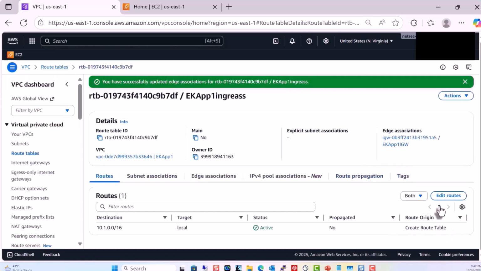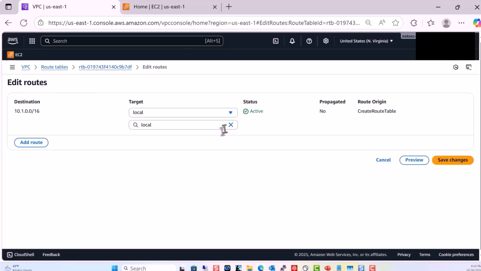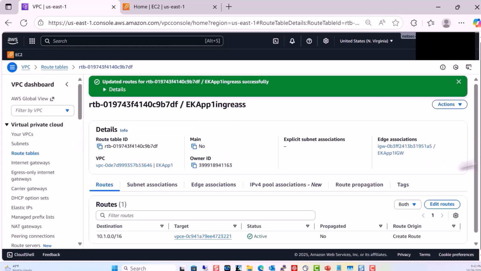Other edge associations would be, for example, VPN attachments. And rather than sending local traffic locally, in other words, directly to the VM, we're going to send it to the gateway load balancer endpoint. This will intercept the traffic and inspect the inbound traffic. And that is all we really need to do to configure ingress routing.